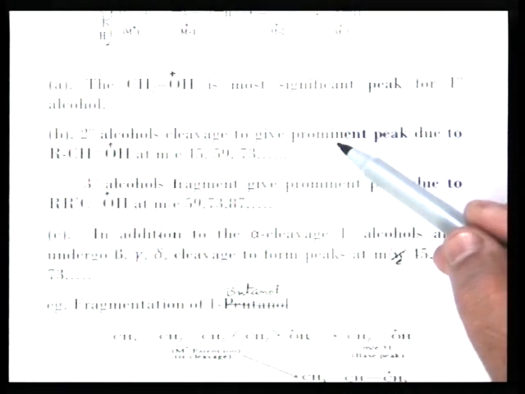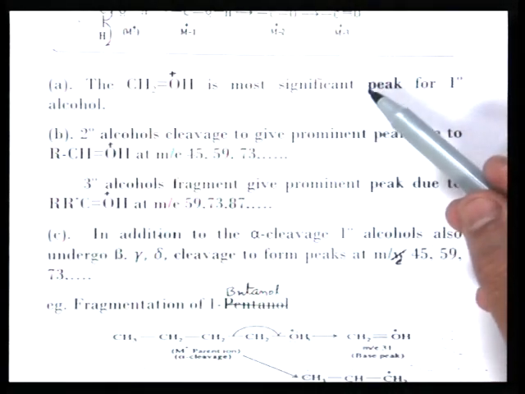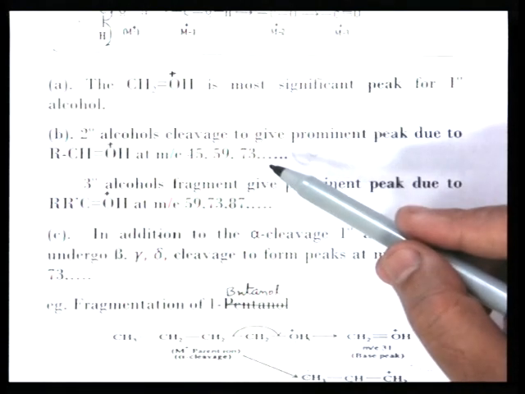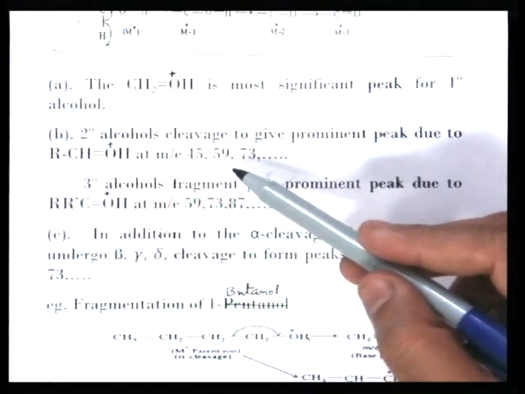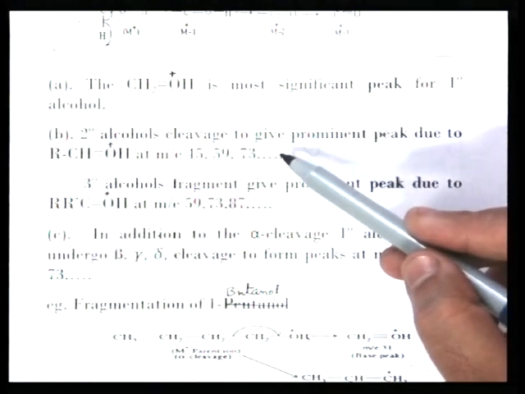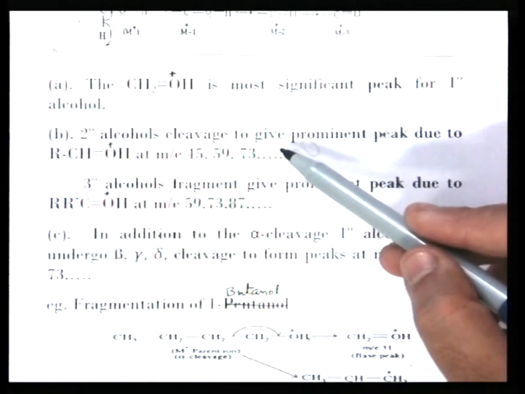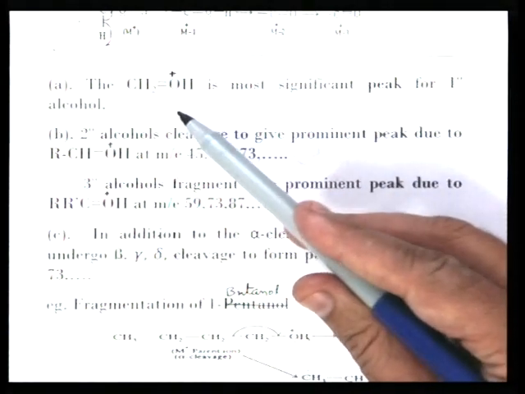So, in secondary alcohol M by 31 is not found; the fragment series 45, 59, 73 indicates secondary alcohol. If the fragment series starts from 31, 45, 59, 73, 87 like that, it indicates a primary alcohol.